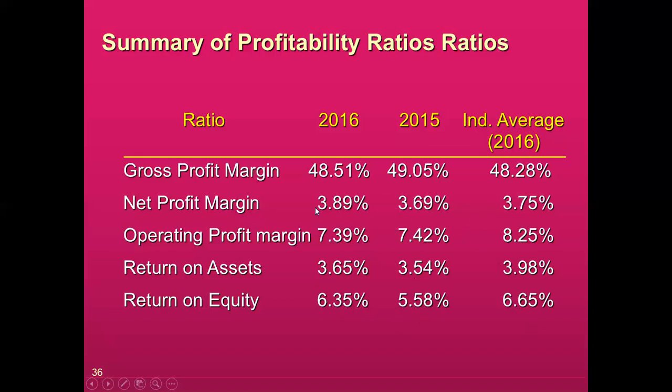So remember that these ratios by themselves are not important. If I simply take this 7.42 and say that this is good or this is bad, it does not give you a better picture. Whenever you are analyzing this kind of ratio, it's better to have an industry average and also a trend in your own company, so that you can revisit whether your company's position compared to the industry average is better or lower, and whether from last year your position this year is improving or going down.